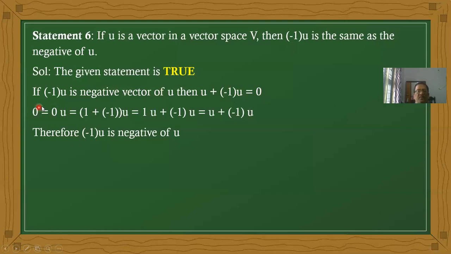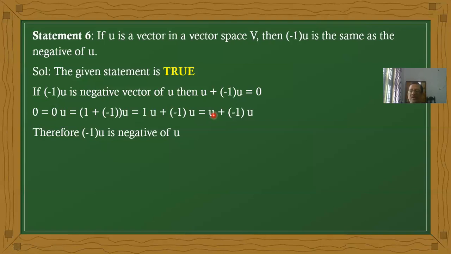0 into U. 0 is nothing but 1 plus minus 1. As per the distributive law, vector distribution over the scalars, it becomes 1 into U plus minus 1 into U. Again, 1 into U is nothing but U. It is also a law, I think it is the 7th law, axiom number 7.